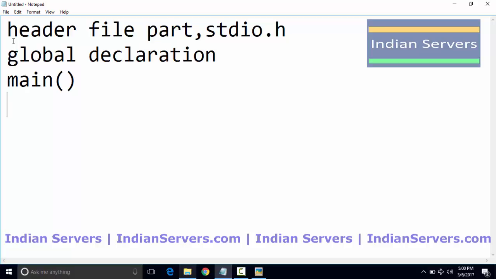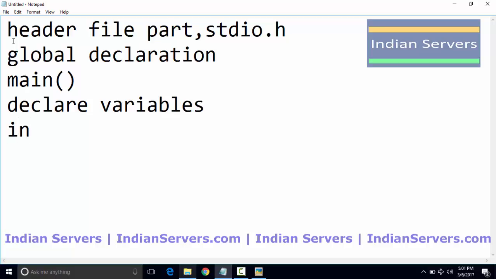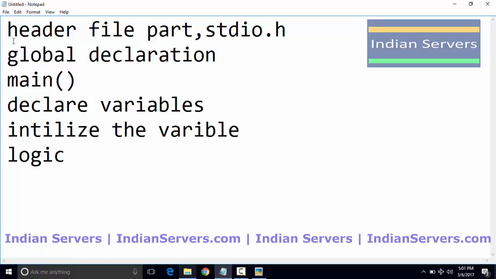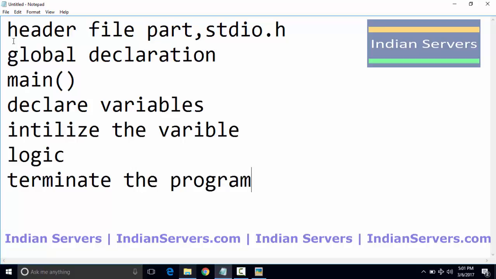After main we will declare our variables. After declarations, if there is any requirement, we will initialize the variables. After initializing the variables, we are going to write the logic part, and finally we are going to terminate the program. This is how a normal C program looks.